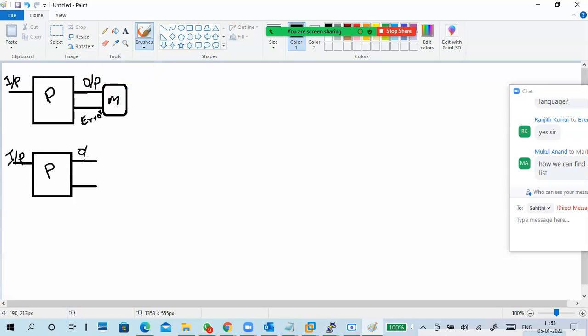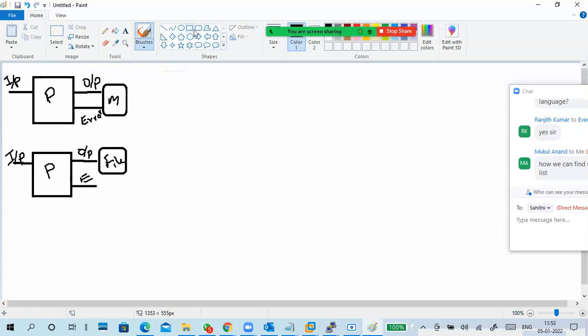Sometimes only output, sometimes only error, sometimes both. Whatever it is, I want to put the output in a file. Save the output in a file.